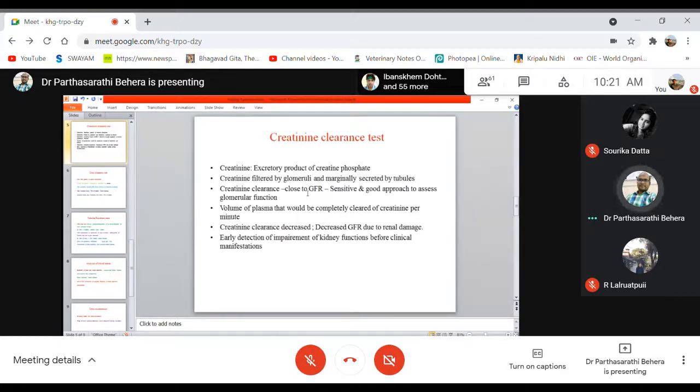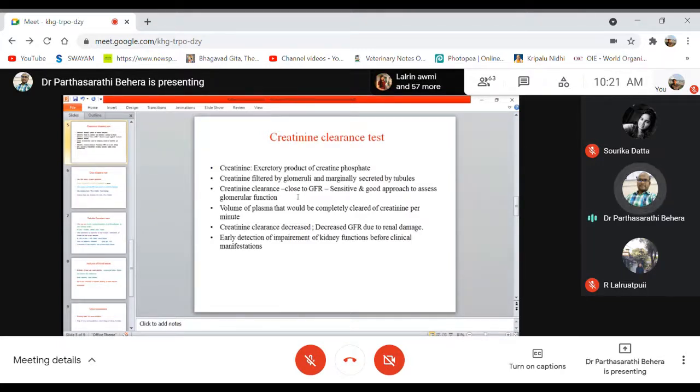Another important thing is that the creatinine clearance test is one of the very reliable approaches to assess glomerular function. It is a very sensitive and reliable test, a very good approach to assess its function.